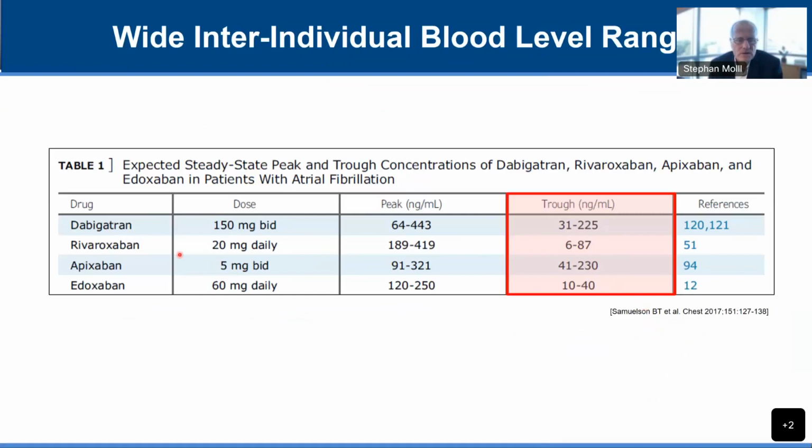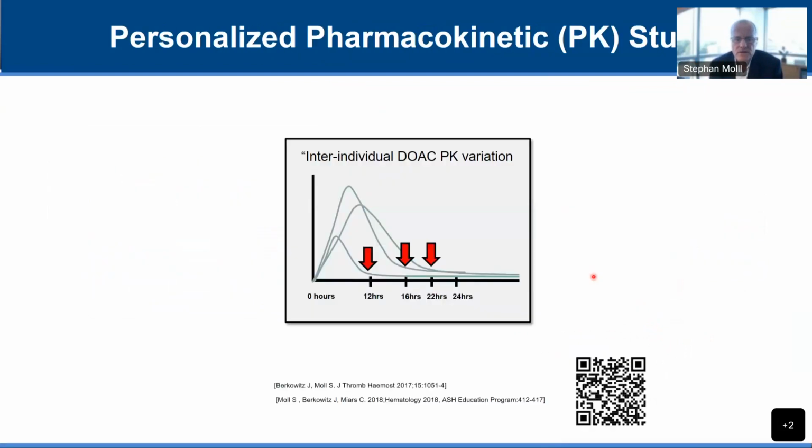I do that because all the anticoagulants have a wide inter-individual range in blood levels. And I want to know in the individual I'm seeing, at what time point after intake do they reach a minimal level when they can engage in contact sports. If I do an individualized PK study, I can identify that.